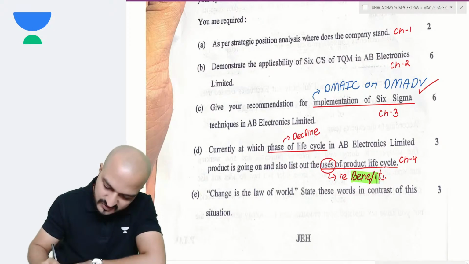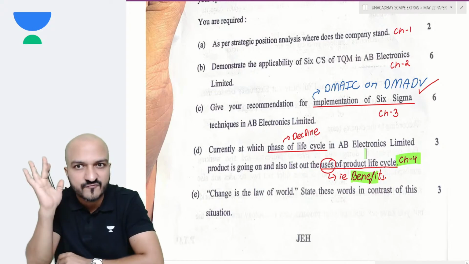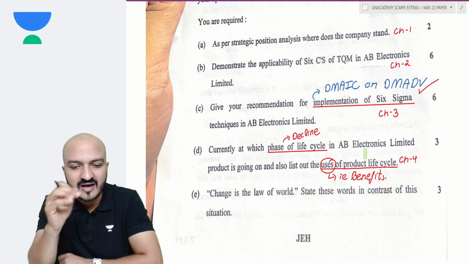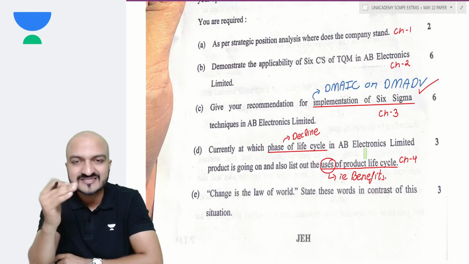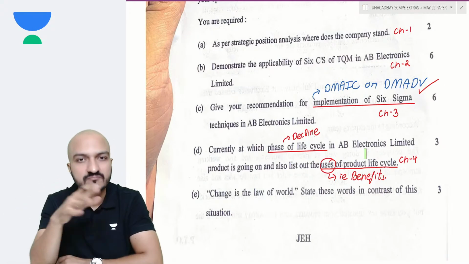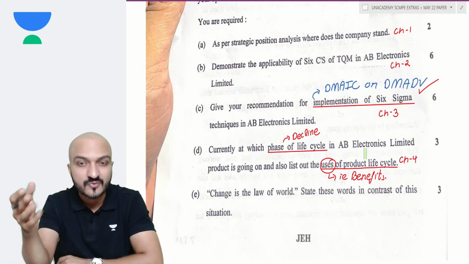Again, that's a direct theory question. You can see that in my book, chapter number 4. See, the answers which are directly from the book, I will not be discussing in class, because let us focus on the things which are not in the book, so that we can cover more things in this limited time, right?